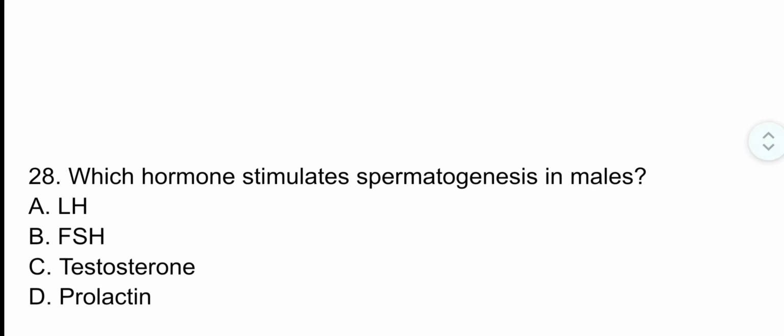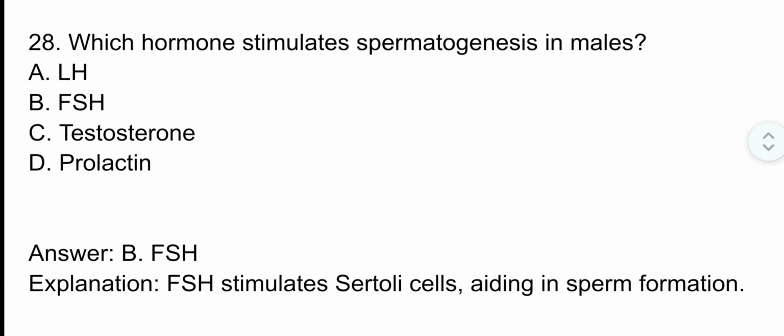Question number 28. Which hormone stimulates spermatogenesis in males? The correct option is option B, follicle stimulating hormone. It stimulates Sertoli cells, aiding in sperm formation.